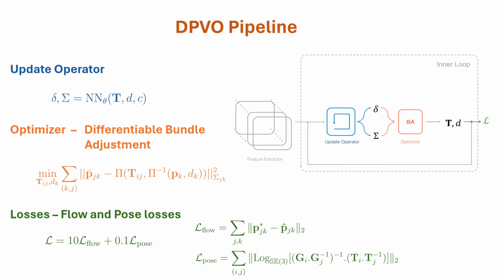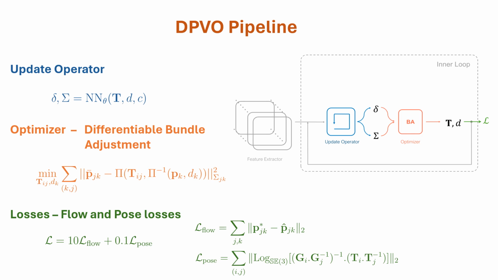In this work, we use one of the state-of-the-art approaches to solving the visual odometry problem, namely DPVO, as an example to analyze differentiable BA layers. The main components of this work are the update operator and the bundle adjustment layer. The update operator is a neural net which estimates the correspondences between the frames, delta, and the associated confidences, sigma, given some poses and depth estimates, T and D.